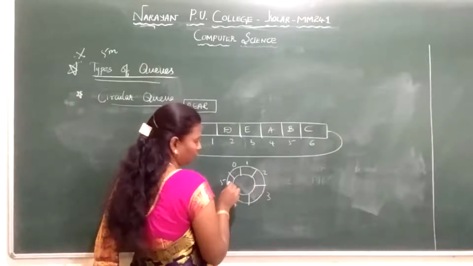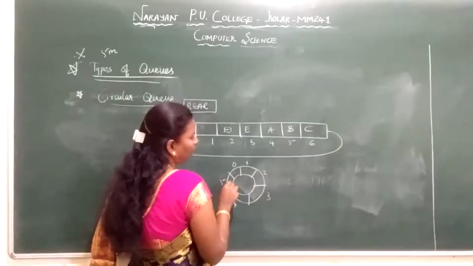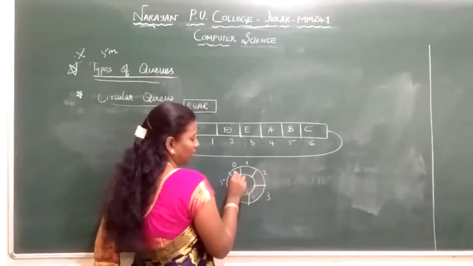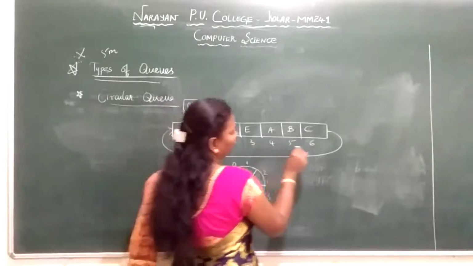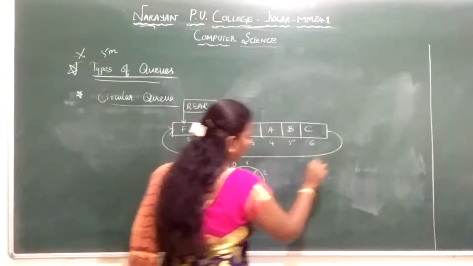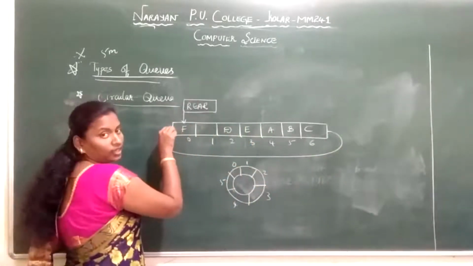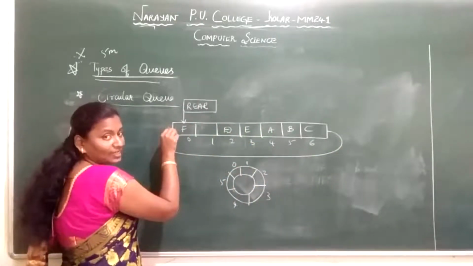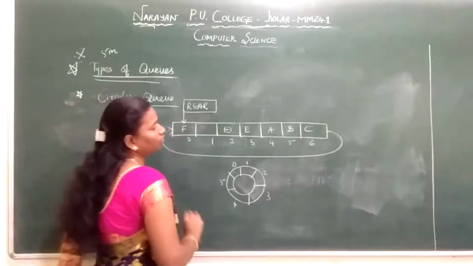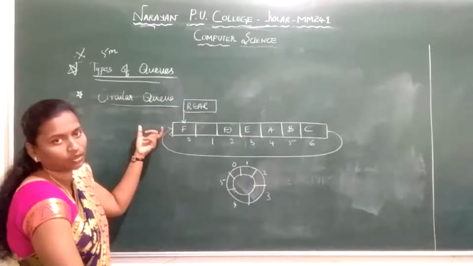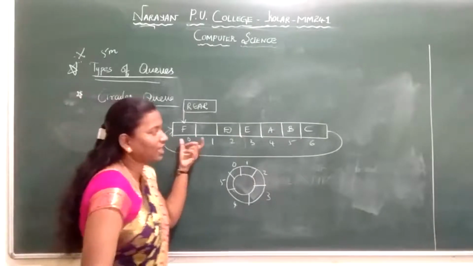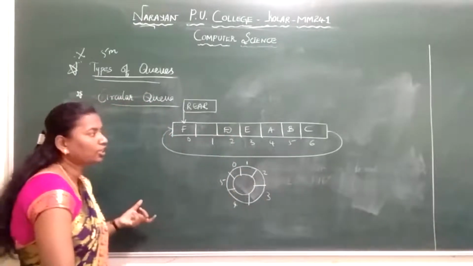Once I insert my fifth node, imagine my queue is ending here. Again it is in a circular fashion, pointing to my index 0, so I start inserting elements there. Now at index 6, again it is pointing to the first item. I can say a circular queue is a queue with the last item pointing to the first element. We call that a circular queue.